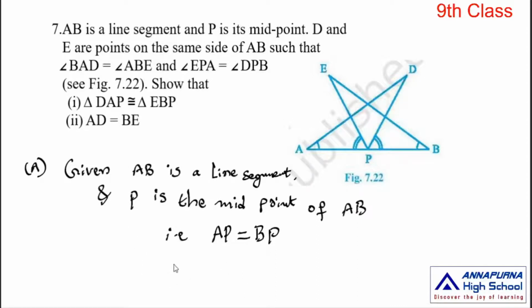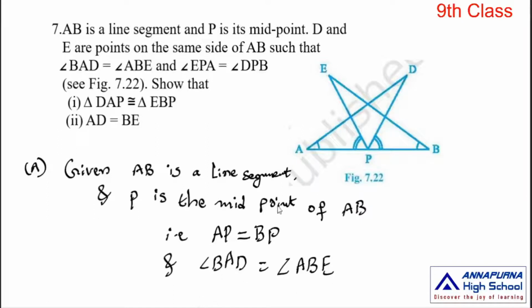And given conditions: angle BAD is equal to angle ABE.